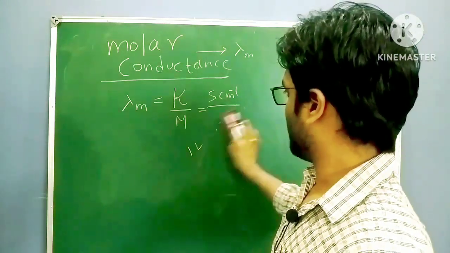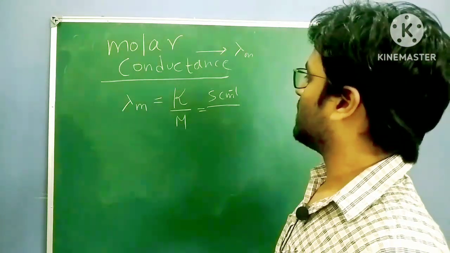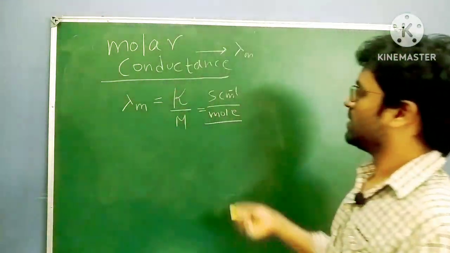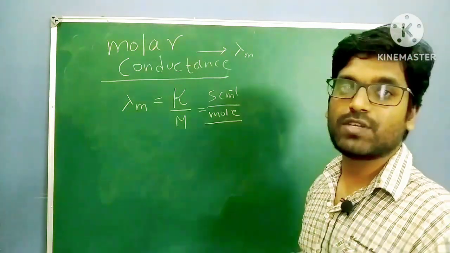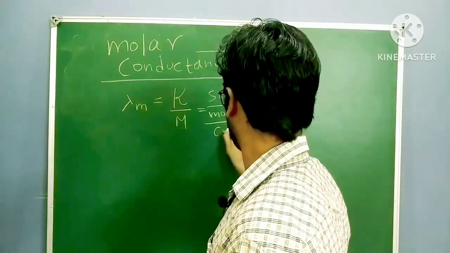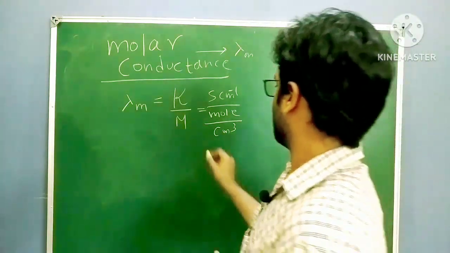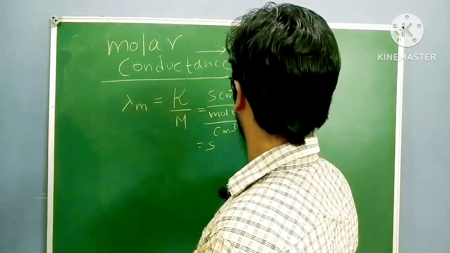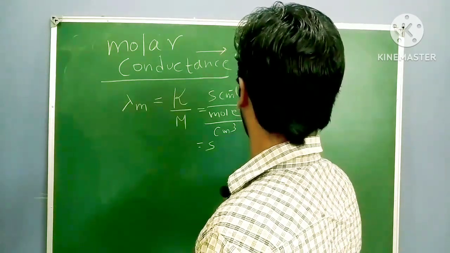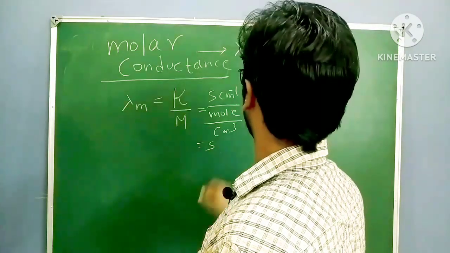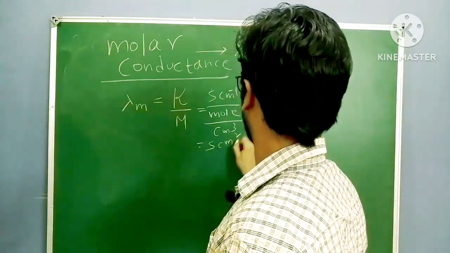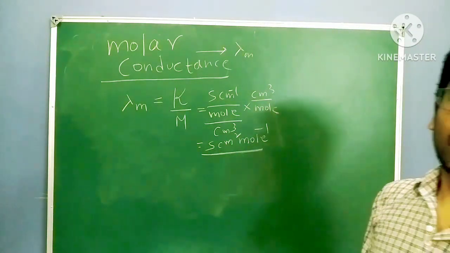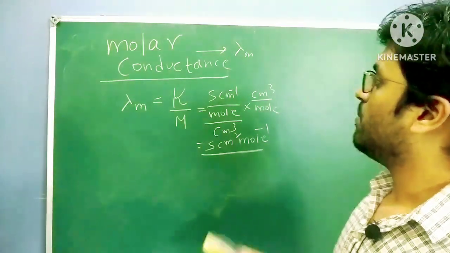So you have to take the volume in centimeter cube. Molarity equals number of moles of solute by volume of the solution in centimeter cube. So what happens? Siemens centimeter inverse into centimeter cube by mole, so Siemens centimeter square per mole. This is the unit of molar conductance.